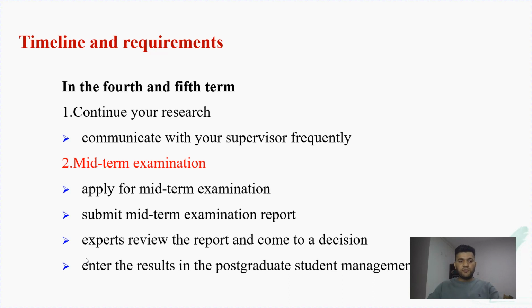Okay, so midterm examination in the fourth, and in the fourth you also have to upload your midterm report. Because that is the mid, in the fourth, what you have already done, and what is expected. So this is what you have to upload on the system. Okay, and then your supervisor will approve, and the expert will review the report and come to a decision.